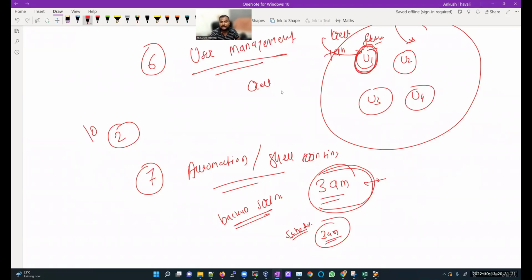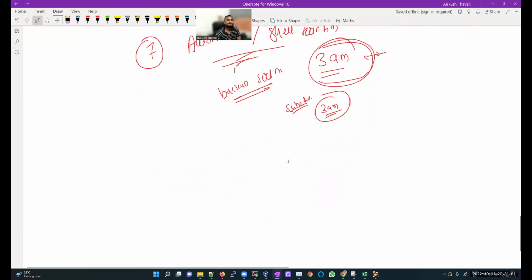Nowadays many things are moving to automation, so you should know how to automate at least some of the things we do repeatedly, like backup we take on a daily basis. I'll show you in our Oracle class how we are going to take a backup automatically, and there are certain other activities included as part of automation.